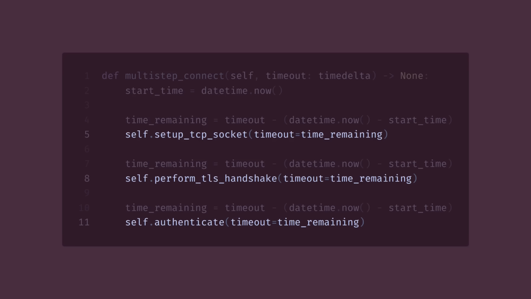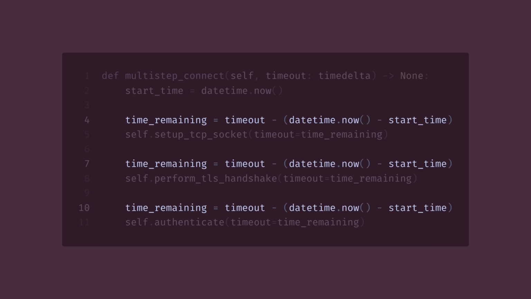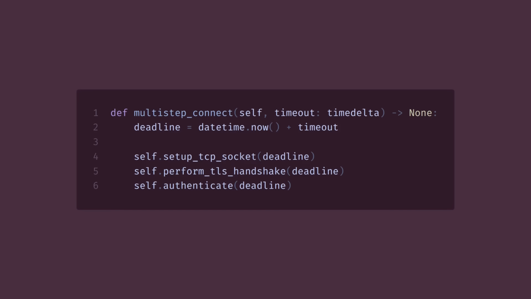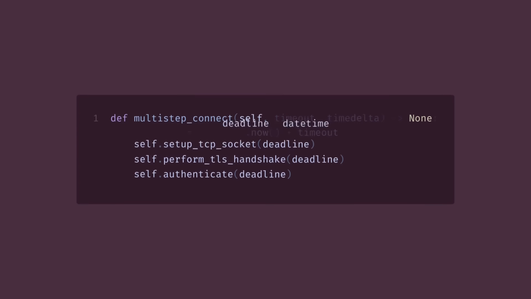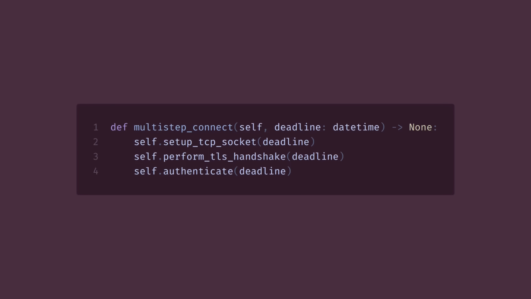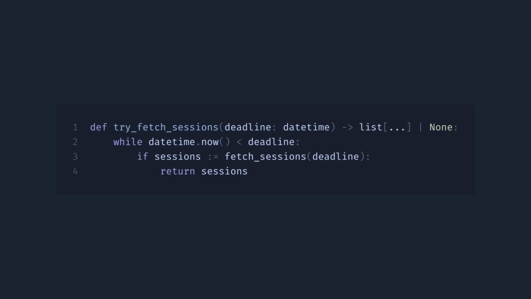And to finish with deadlines, one more example of why I prefer them over timeouts. Imagine you have multiple operations to do sequentially in a given time frame. With timeouts, we have to calculate the spare time we have left every time for each operation. In case of deadlines, it's much cleaner if the underlying operation supports deadlines natively. And even cleaner if we accept a deadline in the top-level function. Okay, let's get back to our retry code.